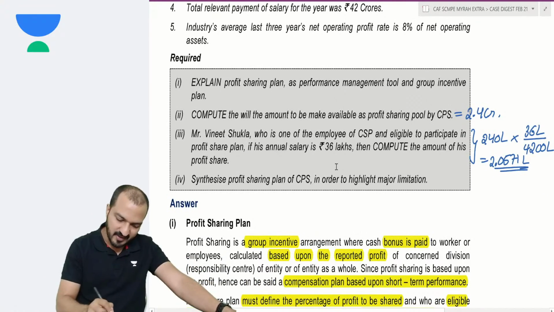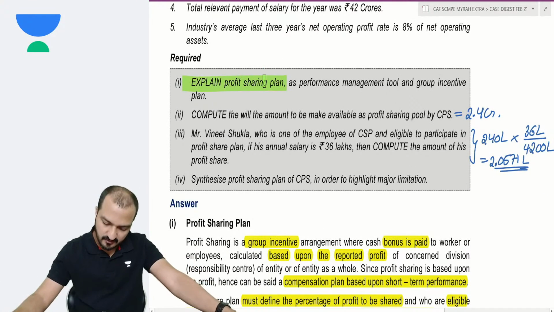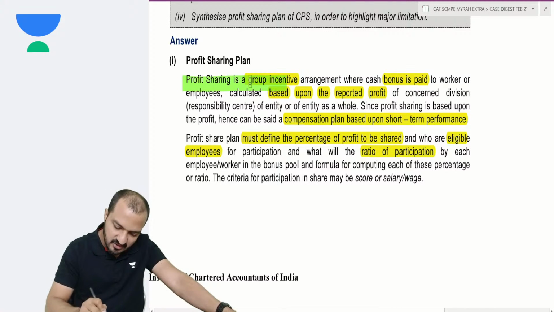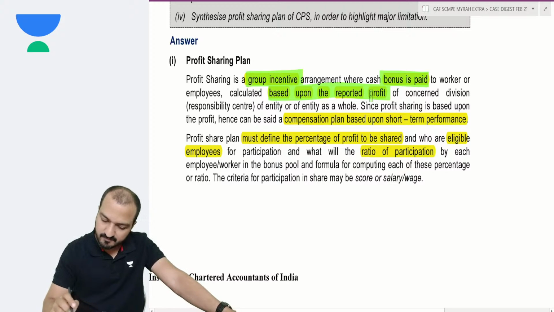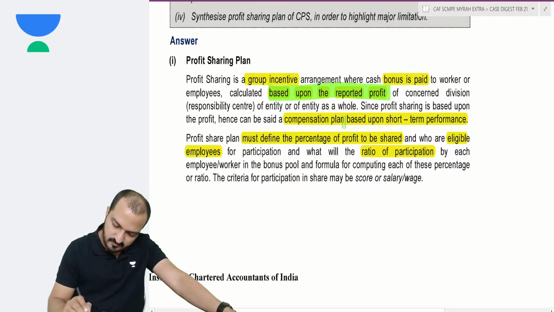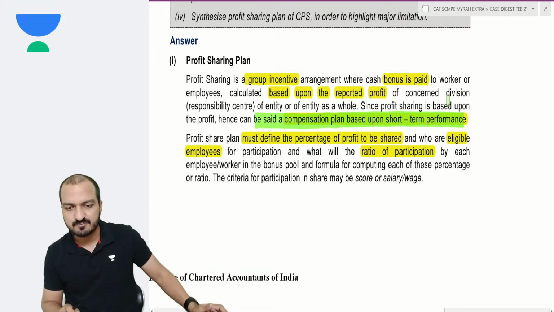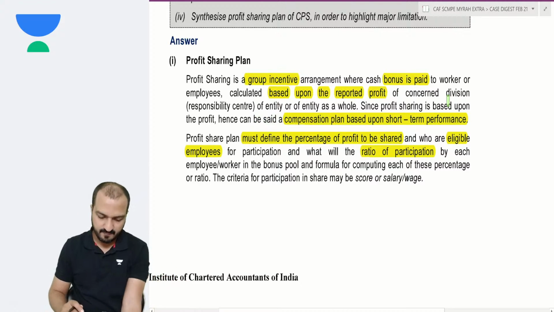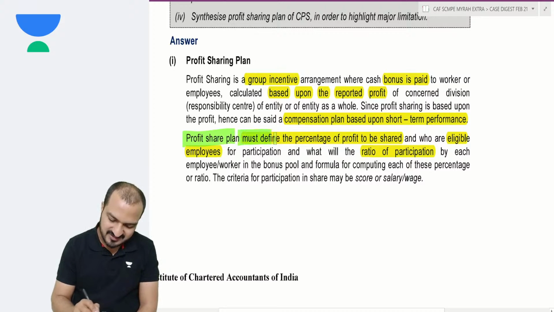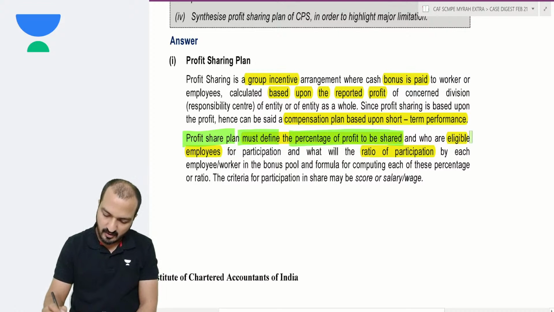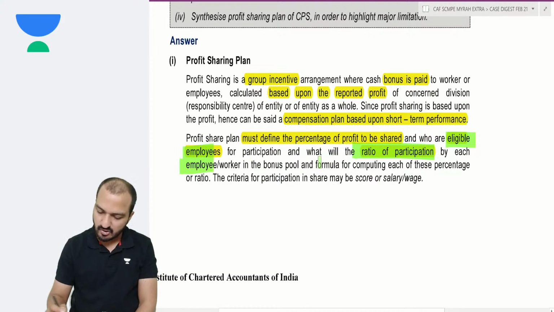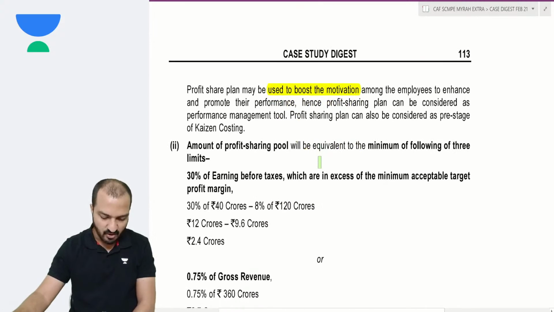Anyways, let's see. Question 1, explain the profit sharing plan. Profit sharing plan here is a group incentive plan where bonus is paid based on the reported profit of the company. So this can be said to be a compensation plan based on short-term performance, because if the bonus is based on profit, meaning the bonus is based on short-term performance. The profit share plan must define the percentage of profit to be shared and who are the eligible employees. The ratio of participation of each worker should also be pre-decided.